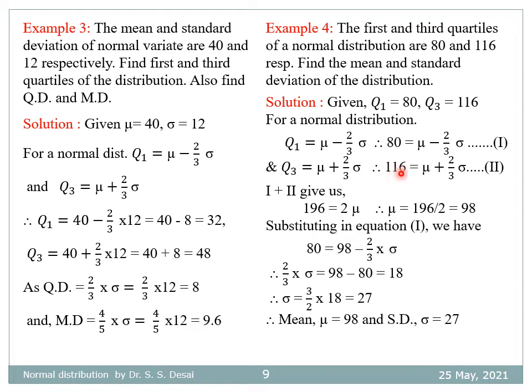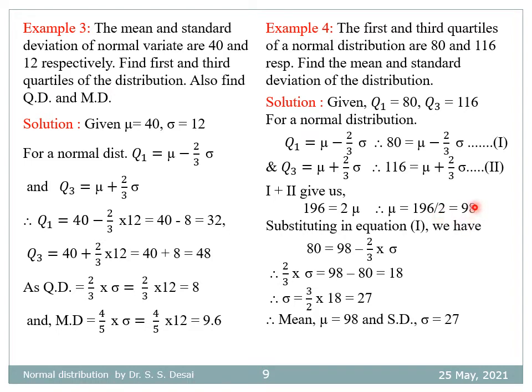Therefore, 116 is equal to mu plus 2 by 3 sigma. Let us call this equation 2. And adding these two equations, we have the sum of 80 and 116, that is 196, equal to 2 times mu. Therefore mu is equal to 196 divided by 2, that is 98.